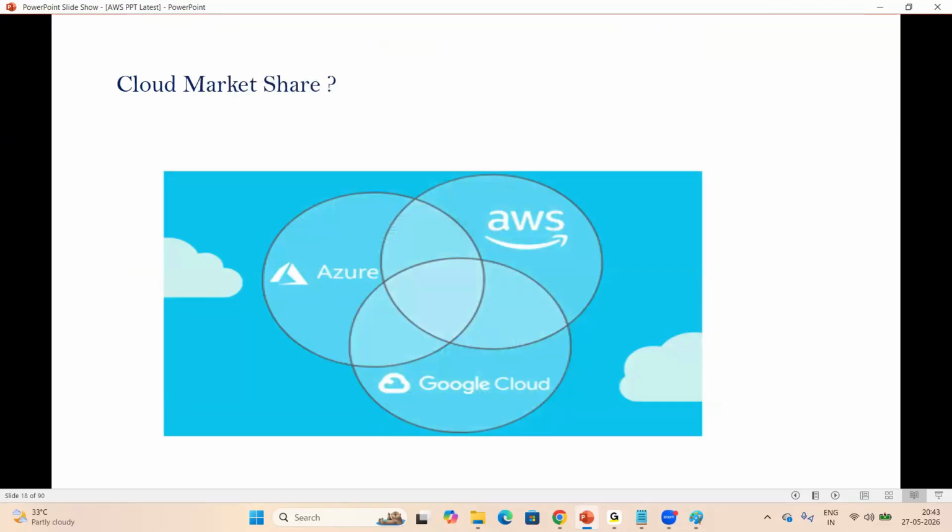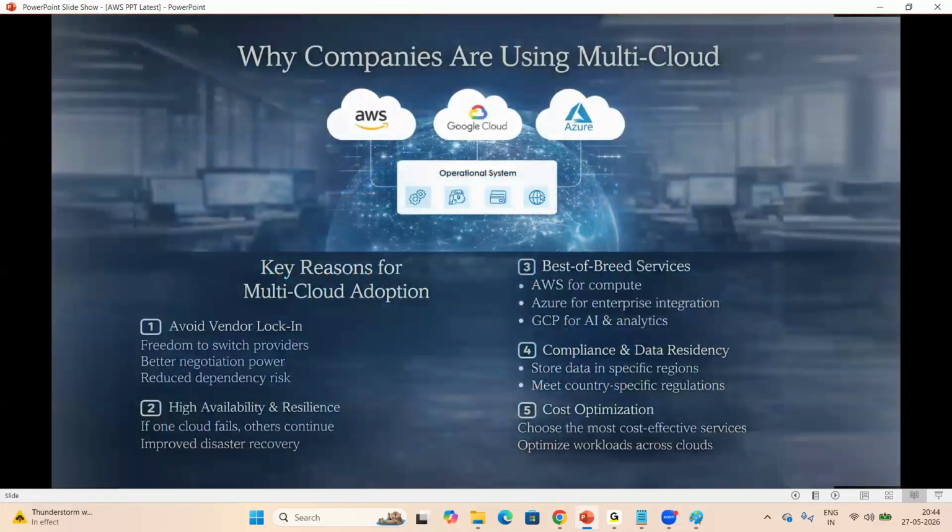Every company is using at least two clouds, either AWS and Azure, or AWS and GCP, or Azure and GCP. Few companies are using multi-cloud, like three clouds or four clouds. In our previous organization, we used to use four clouds: AWS, Azure, Google Cloud, Oracle Cloud, four clouds, right? So currently, every company is using at least two or three clouds. Fine. Now, look at my screen.